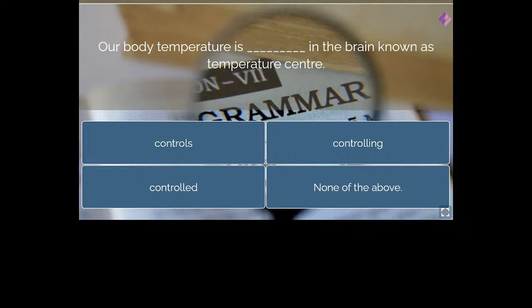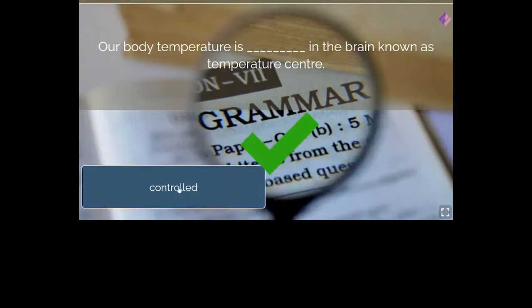So Ria says is controlled. Akanksha and Ria both are saying controlled. Okay, very good. Mrudula also says controlled. So our body temperature is controlled in the brain known as temperature center.